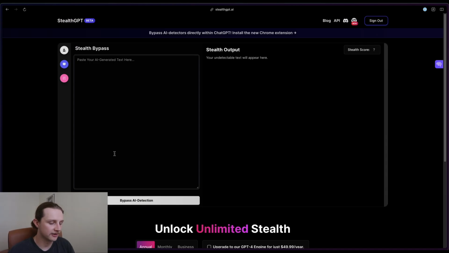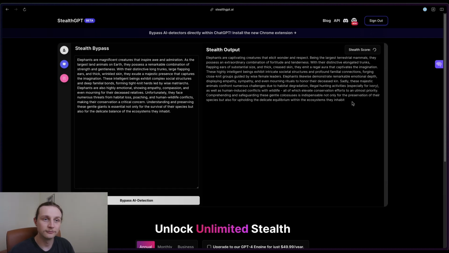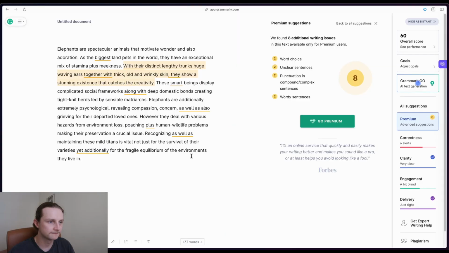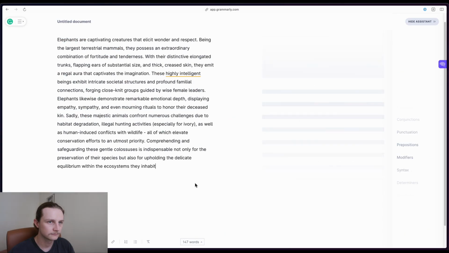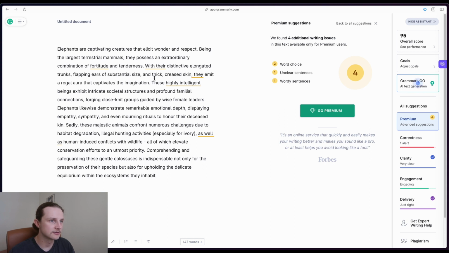Okay, so the last one we have here is StealthGPT. So let's paste our text into there and bypass AI detection. "They emit a regal aura." I love that. Okay, so we'll copy that and paste it into Grammarly. And it seems to be pretty good.